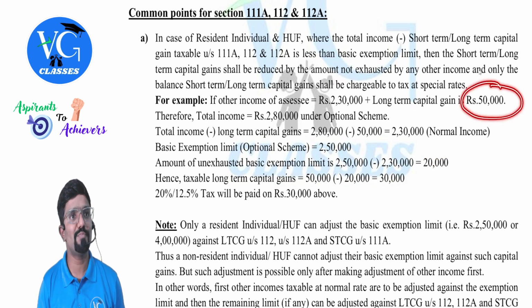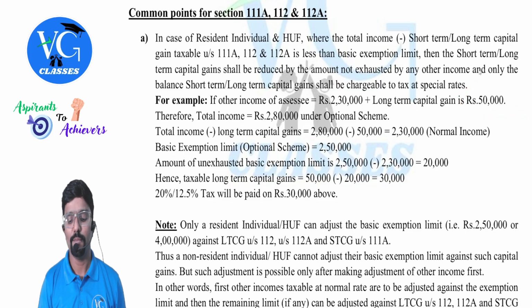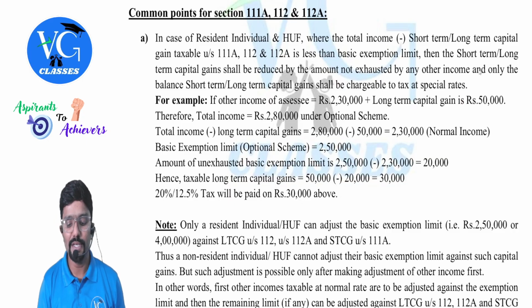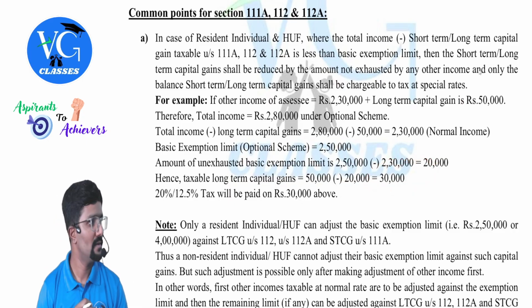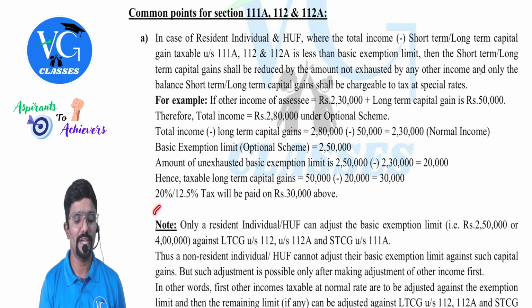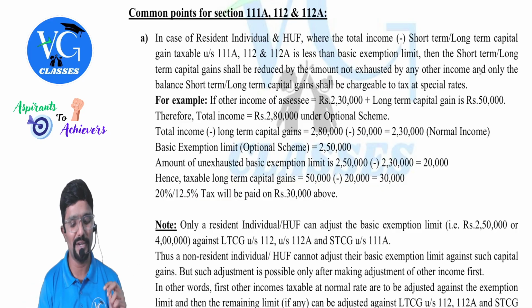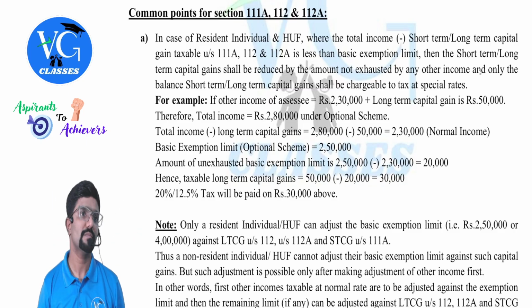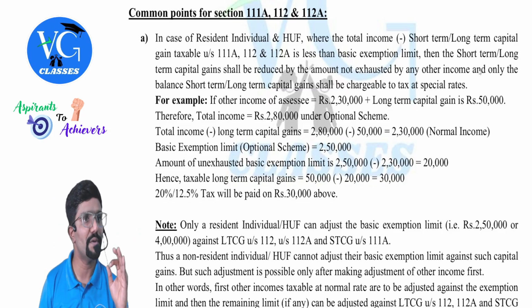How much is my capital gains special income? 50,000. Minus 20 will come to 30. So only on this 30, I need to pay tax. At what rate, sir? Depending upon 20% or 12.5%. Normally it will be 12.5% only. Only if it is land and building and all, we need to check it. Clear? Hope you understood.